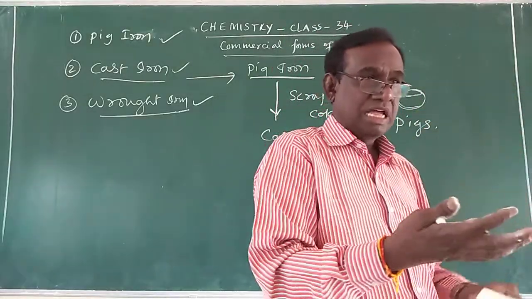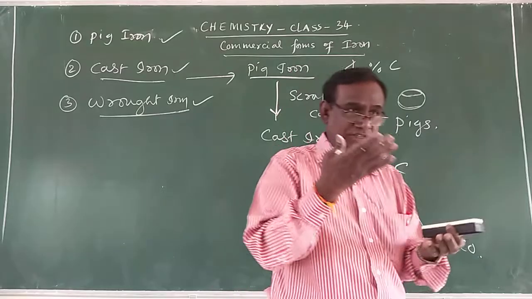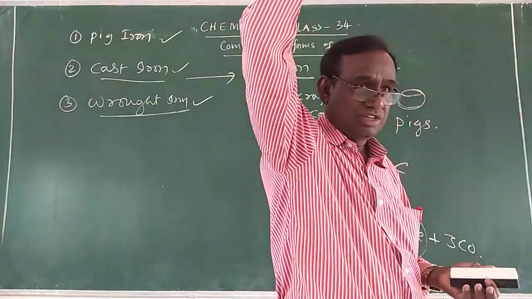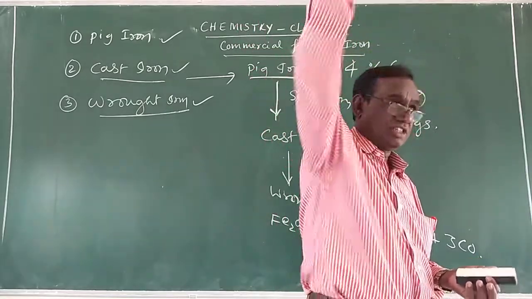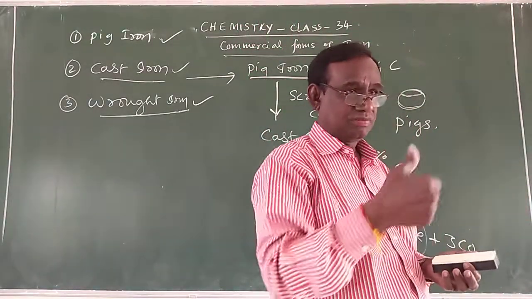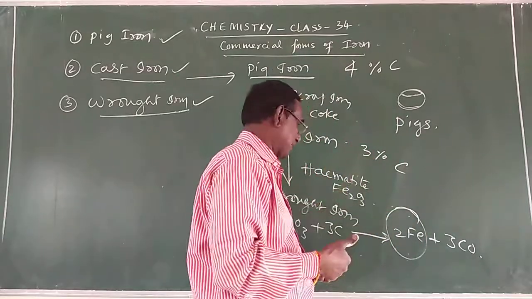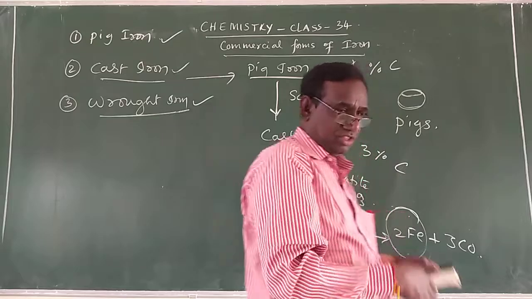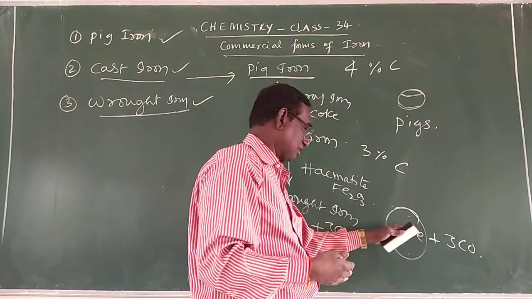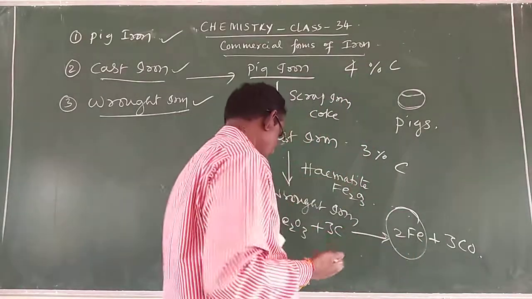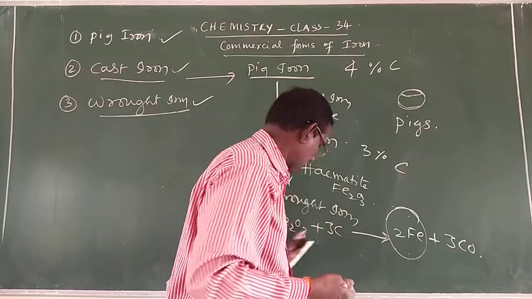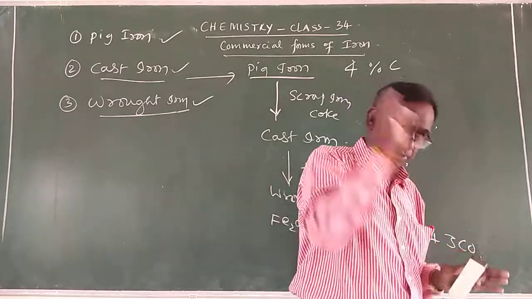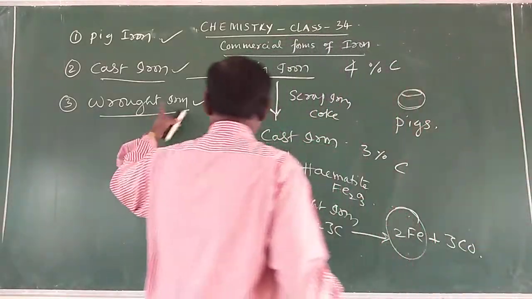There is no carbon. So what it means is, as the percentage of carbon increases, the strength of the metal also increases. As the carbon percentage increases, tensile strength increases. But as you decrease the carbon, the strength of the iron also decreases. Therefore, as soon as you remove all the carbon present in the iron, you will be getting only the pure form of iron. The purest form of iron is called wrought iron.